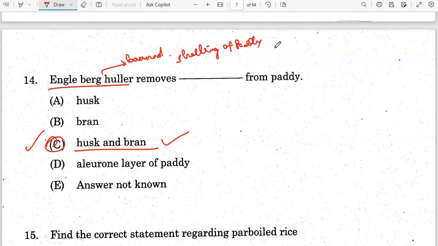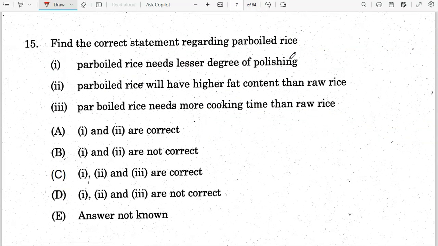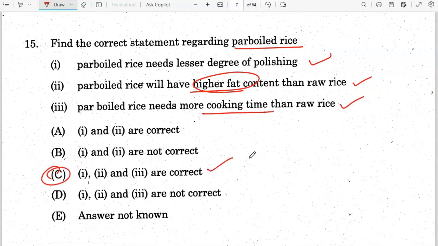So let's see the next question. Find the correct statement regarding the parboiled rice. So they are asking which is the correct statement about parboiled rice. So parboiled rice needs lesser degree of polishing, this statement is correct. Parboiled rice will have higher fat content than raw rice, this statement is also correct. Next, parboiled rice needs more cooking time than raw rice, this statement is correct. So 1, 2, 3 correct. Option C is the correct answer.